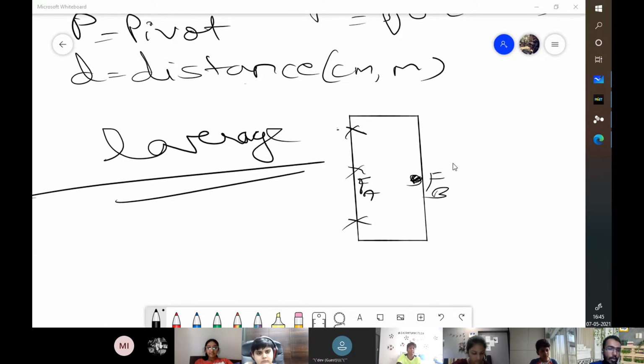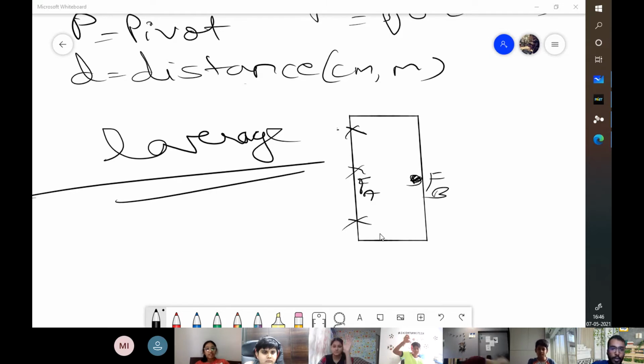Any other doubts in terms of this? Sir, I was just staring at my door and I was wondering how would somebody try to open the door using only the hinges part? How would they apply the force on the door close to the hinges instead of near the doorknob? You usually open the door by holding the doorknob and opening it up, right? Instead of doing that, take your palm and force the door from where it is attached at the hinges. Try doing that. It will feel very, very harder than it is at the door.